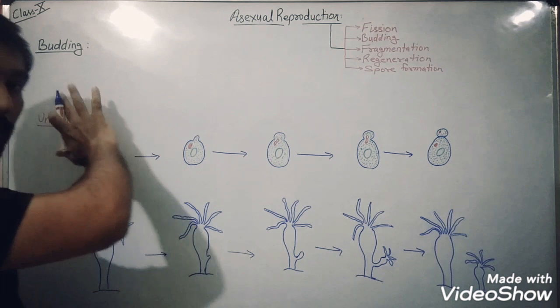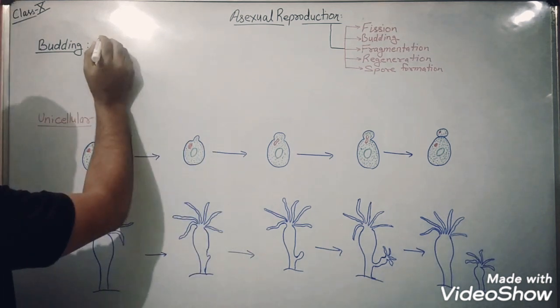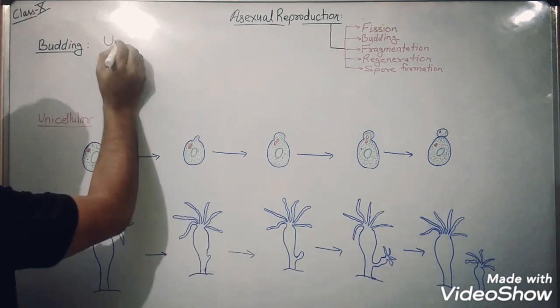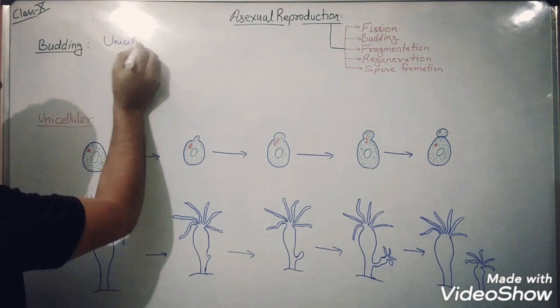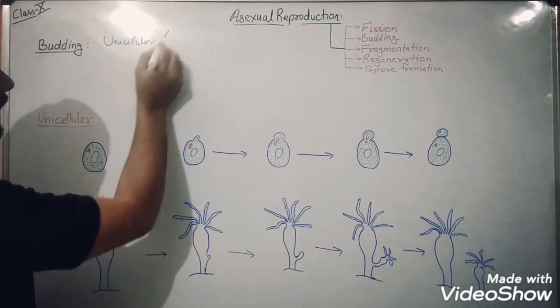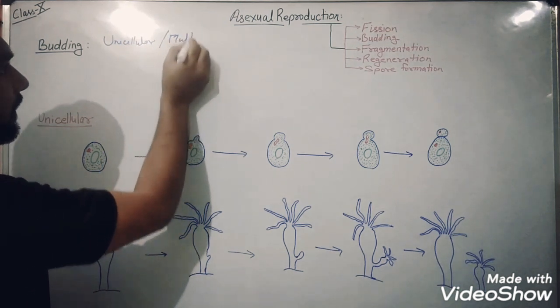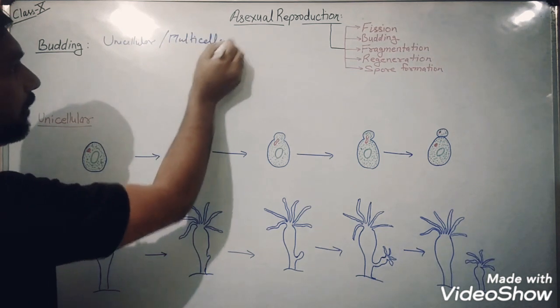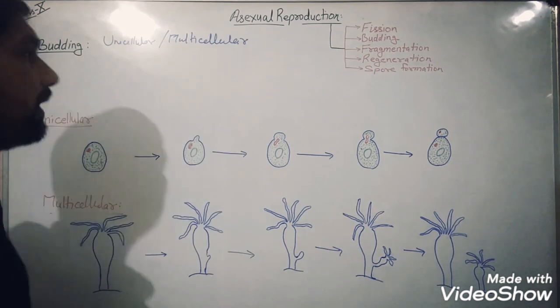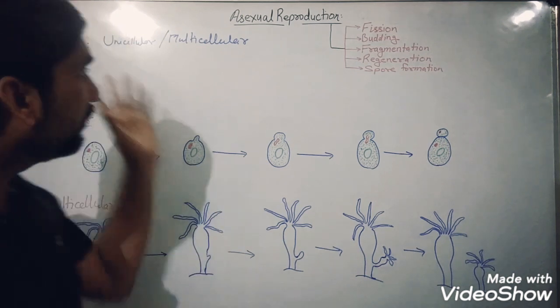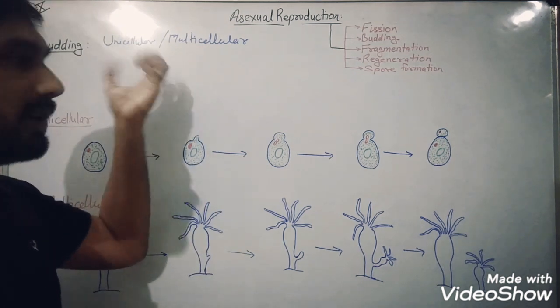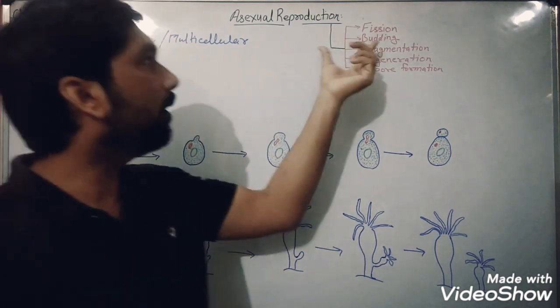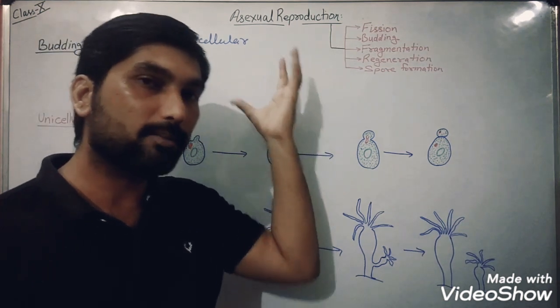When we talk about the budding process, it is seen in unicellular as well as multicellular organisms. Both can show this method of asexual reproduction, known as budding.